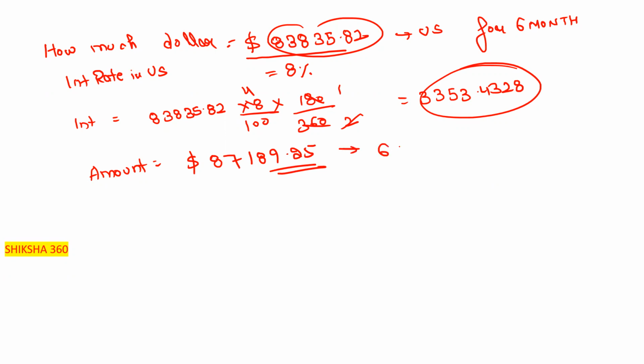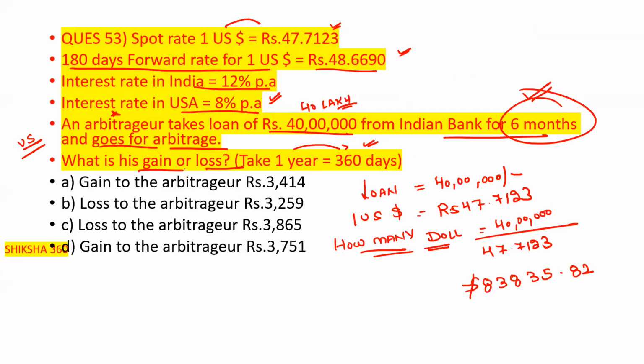This much dollars they have in their hand after the 6 months. Now we know that after 6 months, what is the forward rate for the US dollar? This much.